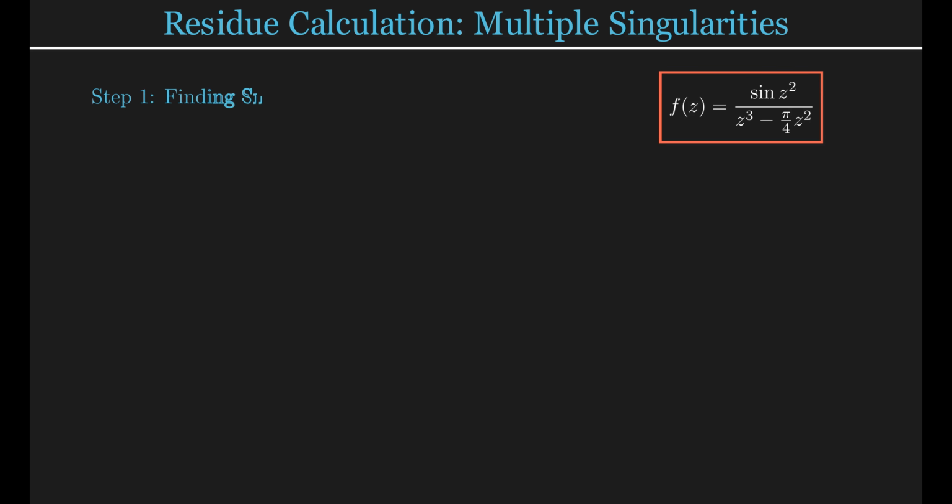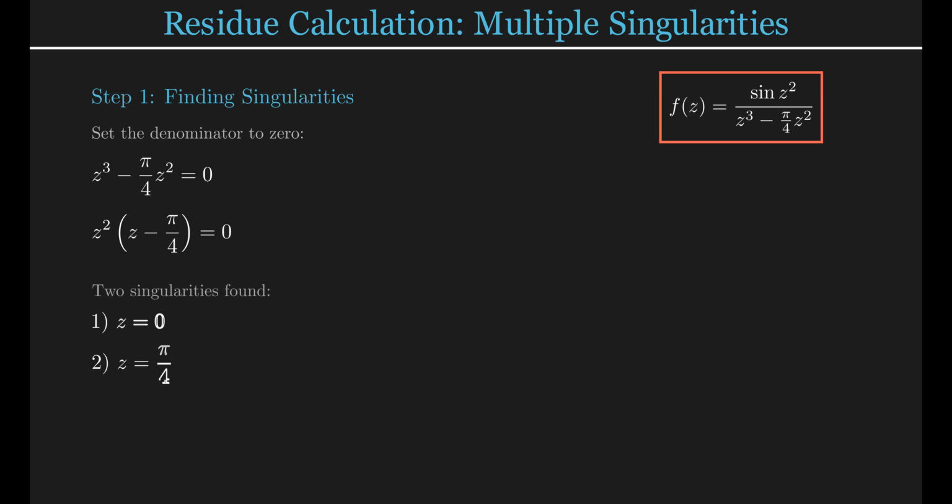Step 1. Identifying the singularities. We start by finding where the denominator equals 0. We write the equation z cubed minus pi over 4 z squared equals 0. By factoring out z squared, the roots become apparent. We have two singularities. The first is at z equals 0, and the second is at z equals pi over 4.